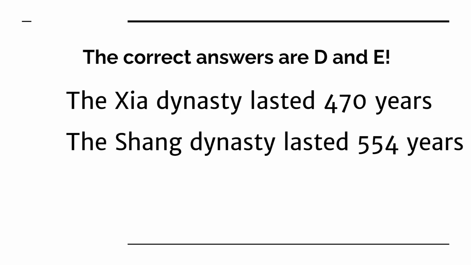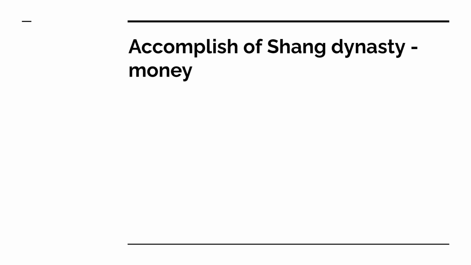We're going to talk about one of the accomplishments of the Shang Dynasty: money and currency. Back then, there weren't any types of currency. People had to resort to trading. People had to use items to get other items. For example, one person could get corn to trade for rice, or a cow to trade for some vegetables. This was quite simple. However, it raised a huge major problem.